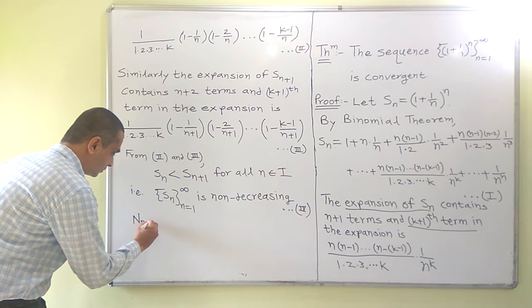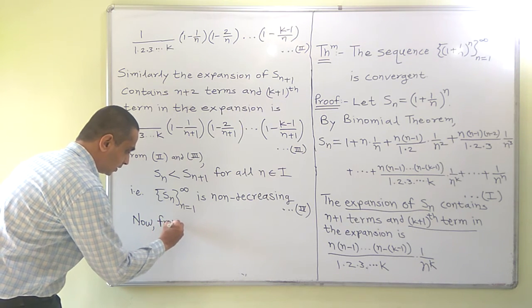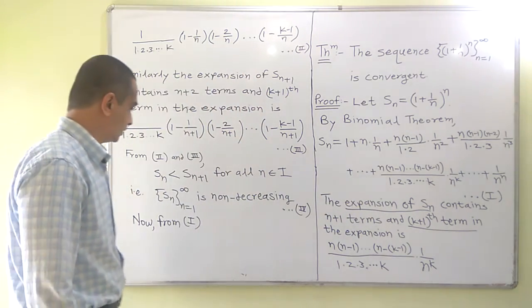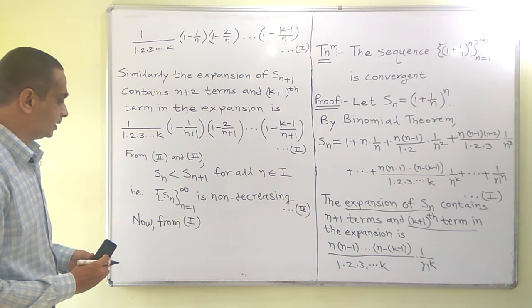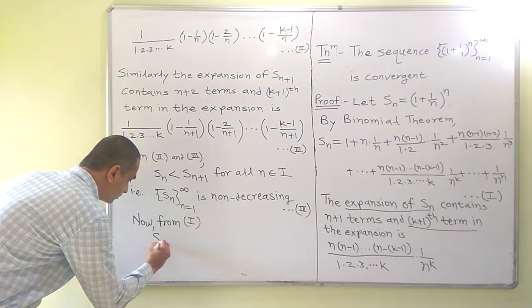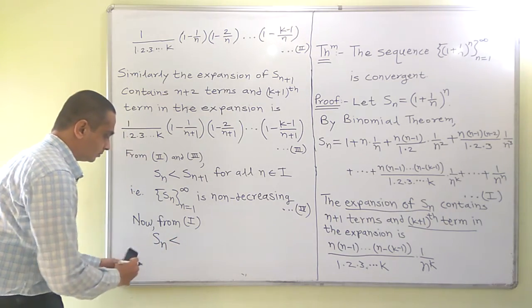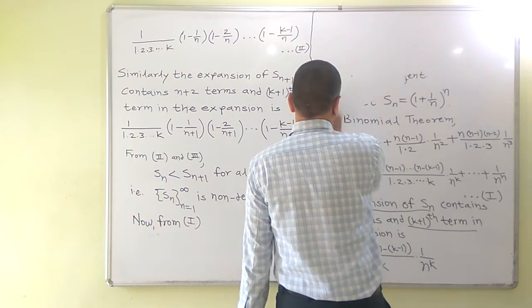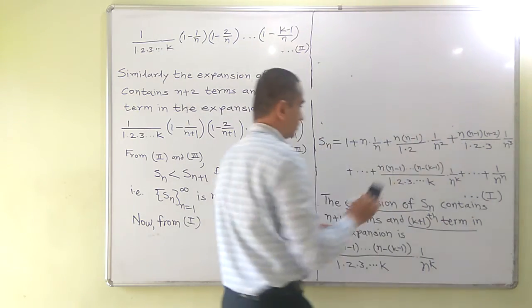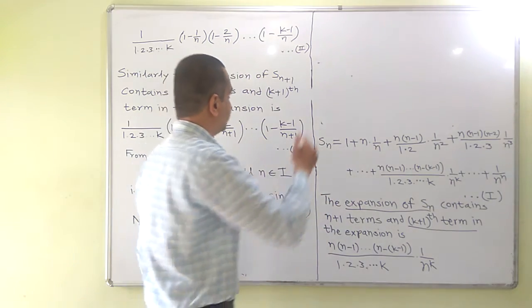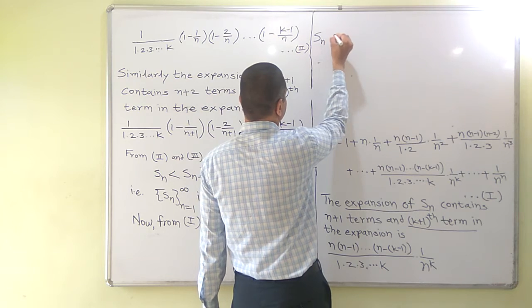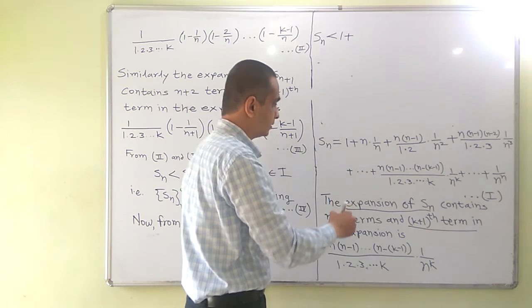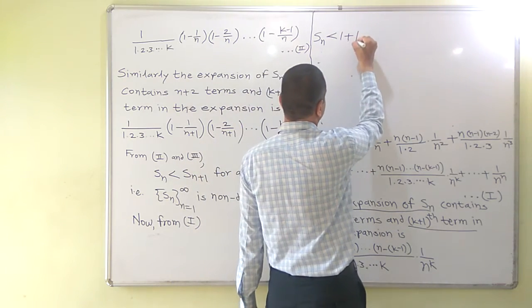Now from first, let us refer to the first statement which we have written here. We can write that Sn is less than, I would like to continue in this part. So from first, we can write that this is our first statement. So we can write Sn is less than 1, first term as it is, second term as it is, plus 1